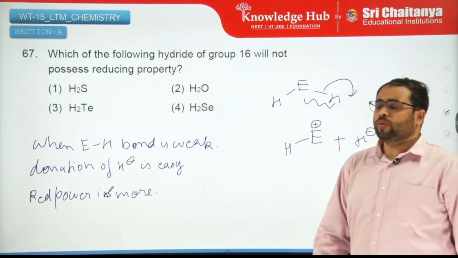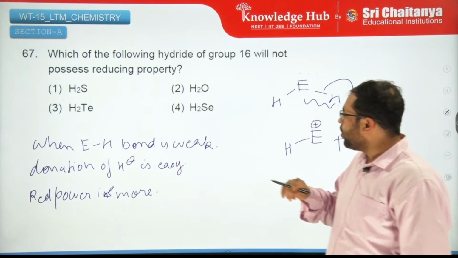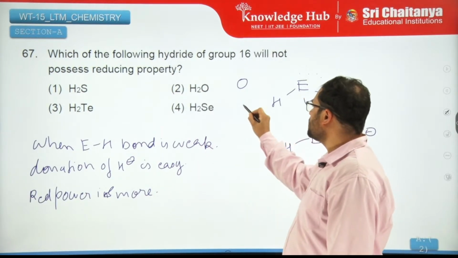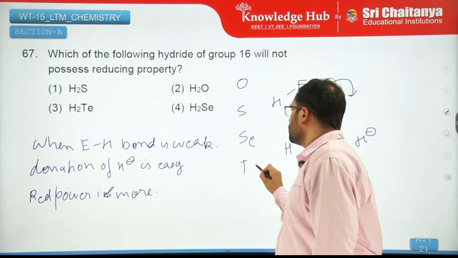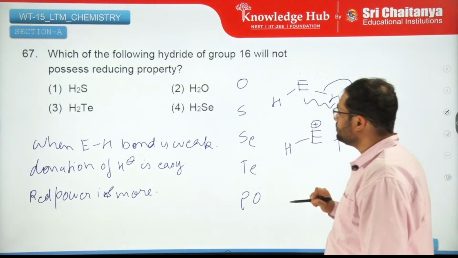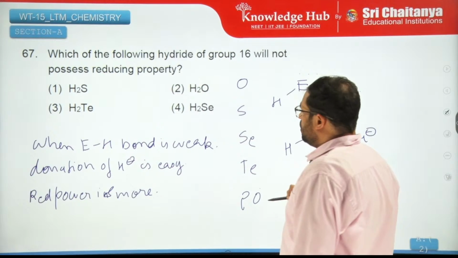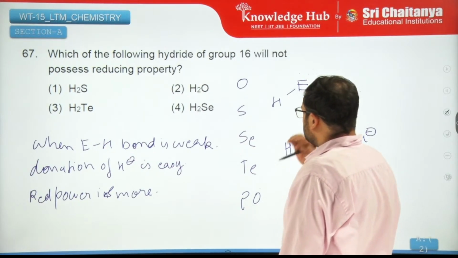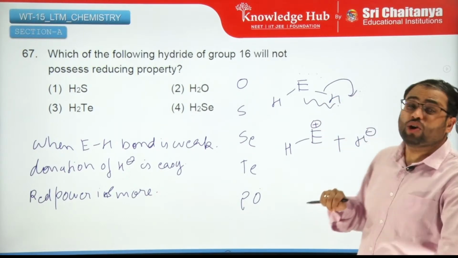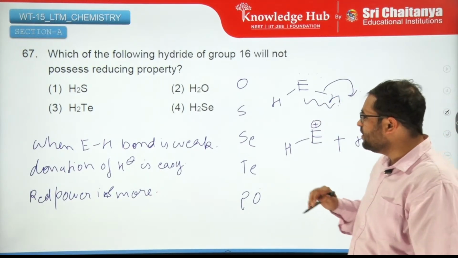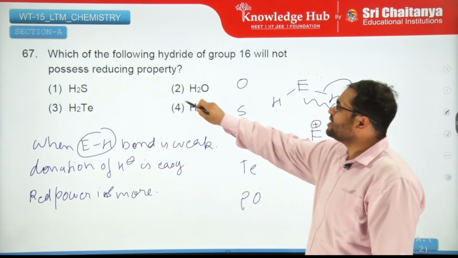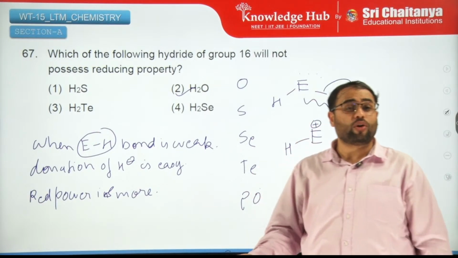So let us see the weakest EH bond. We know the order of elements in the group is, so the lowest one lying, but we want the one that will not possess reducing property. So obviously we need a strong EH bond so that this bond is not broken. So the answer is 2 because the bond is very strong.